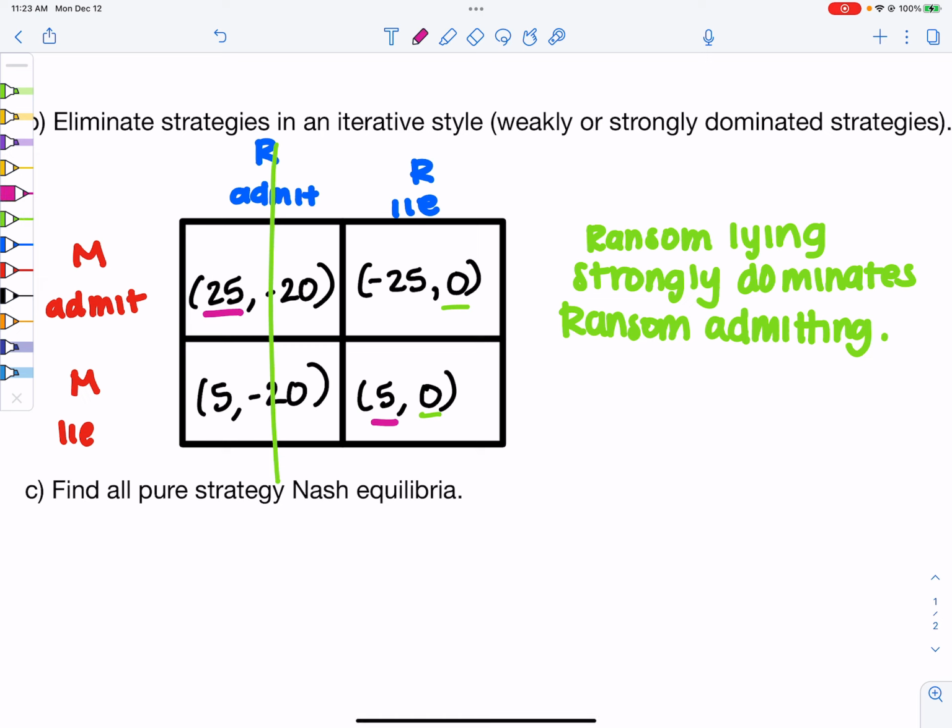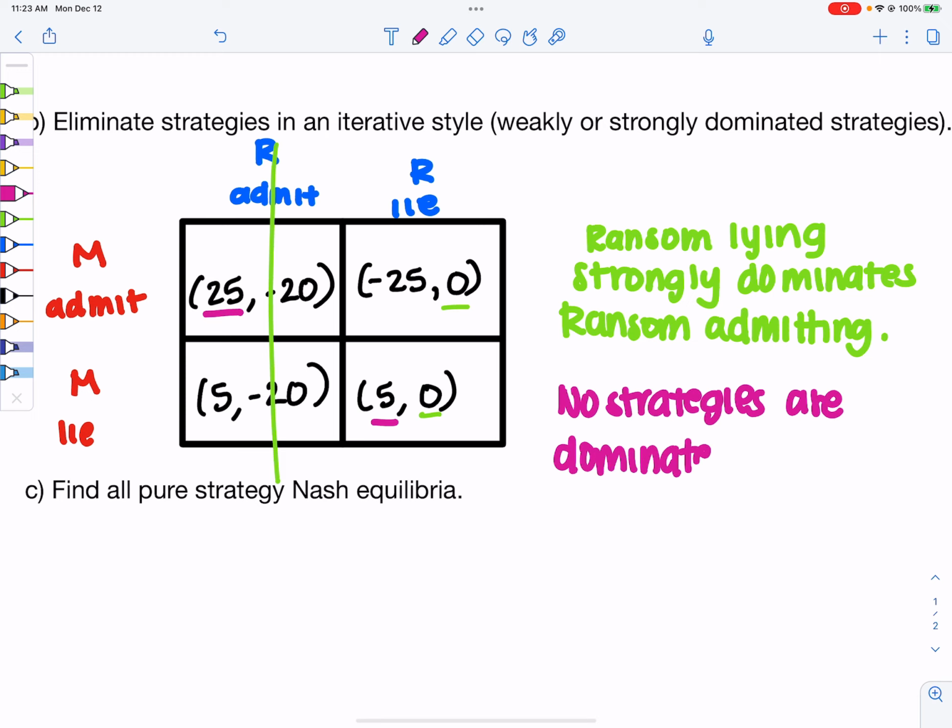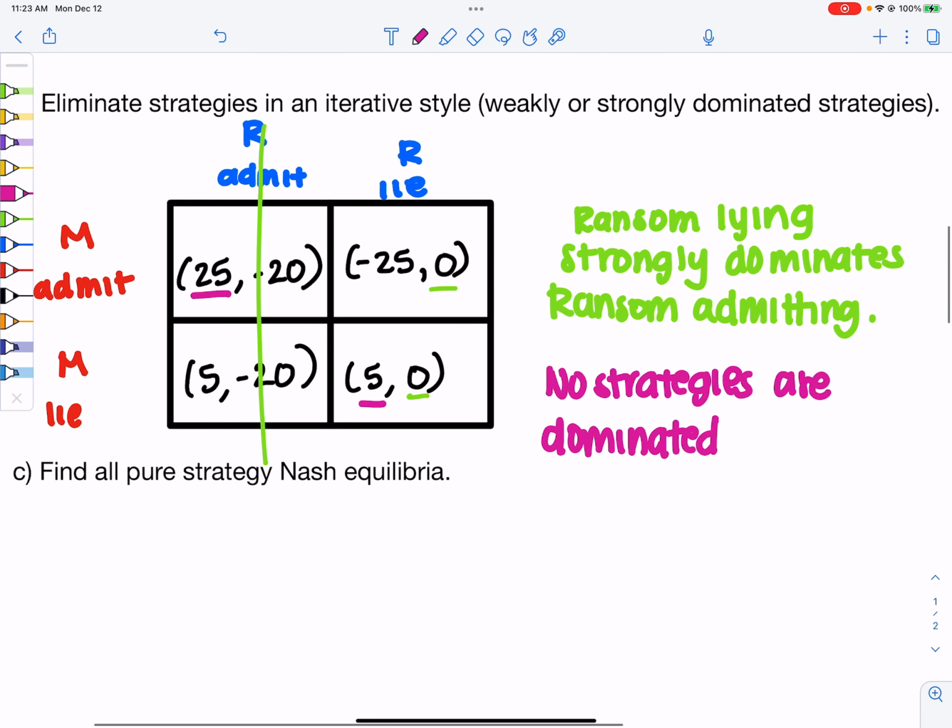And then for Marta, you can say no strategies are dominated for Marta.